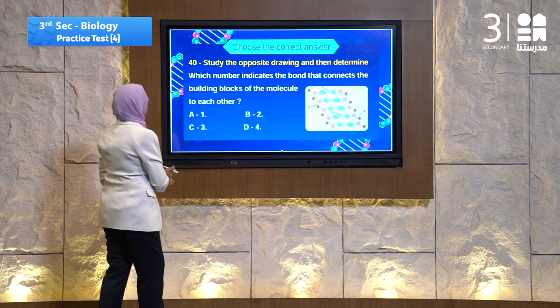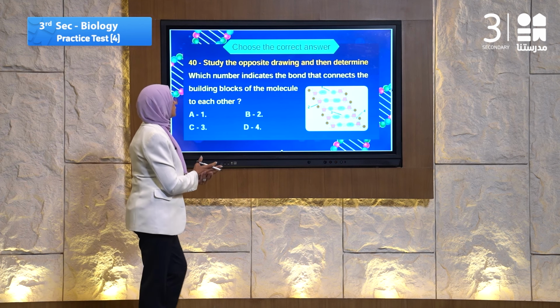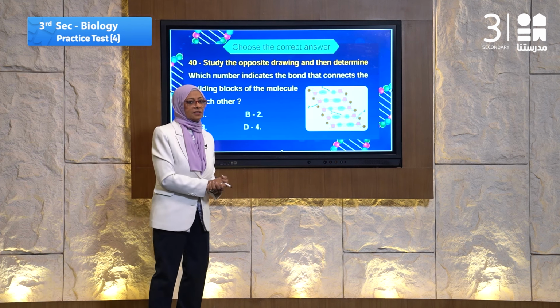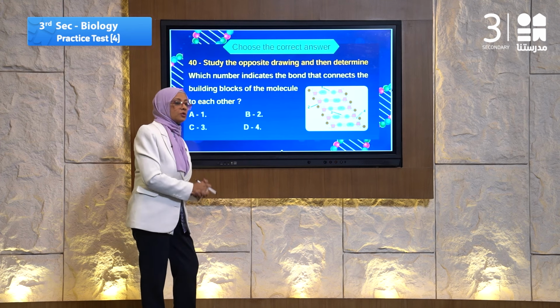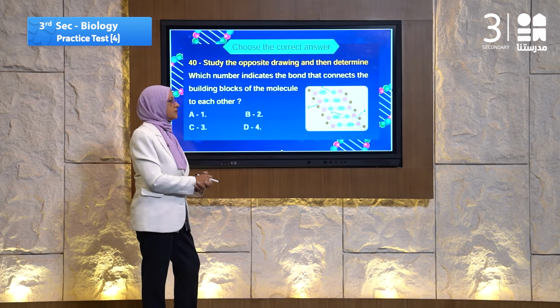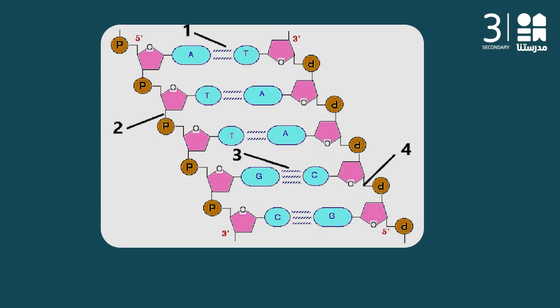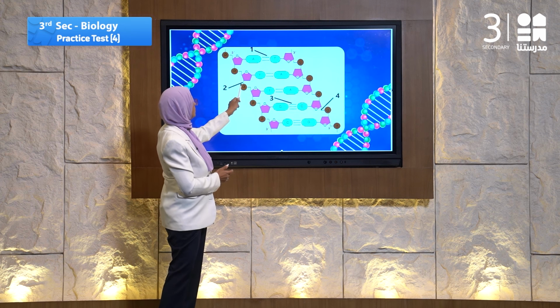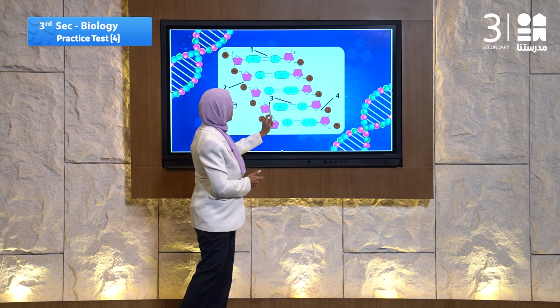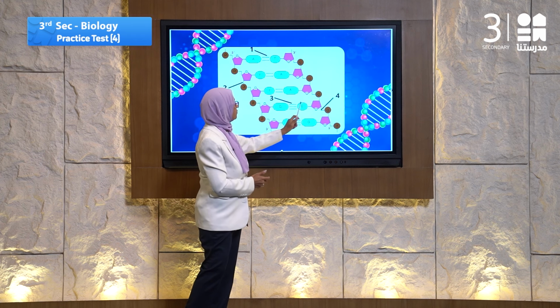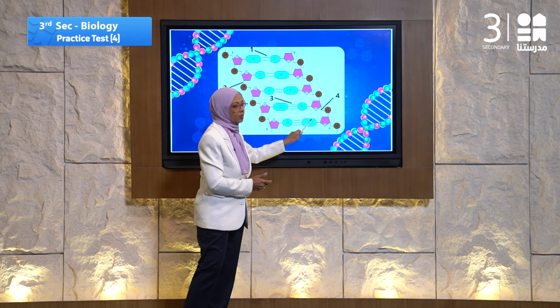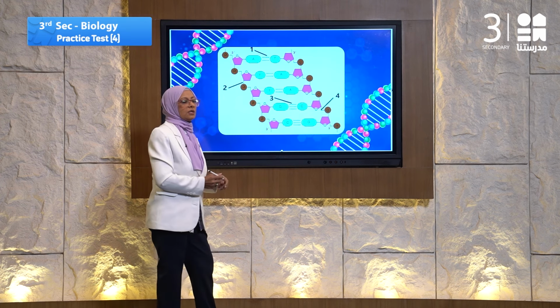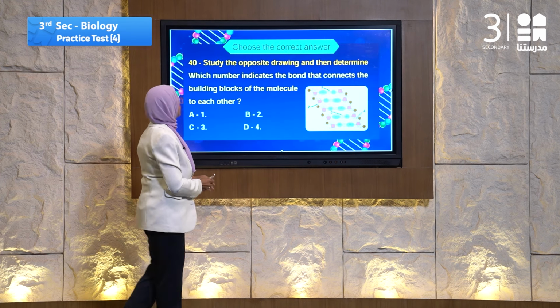Let's go to question number 40. Question number 40 speaks about DNA again. Let's study the figure. The figure has more than one number. One is about the bond here. Two is about the bond here. Three is about the bond here. Four is not a bond. Let's go to the question and read it carefully.